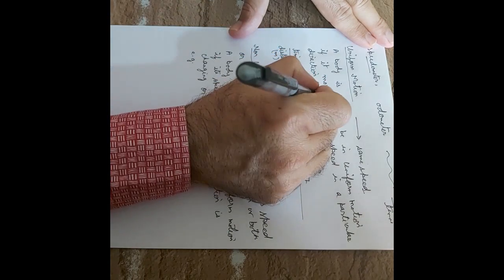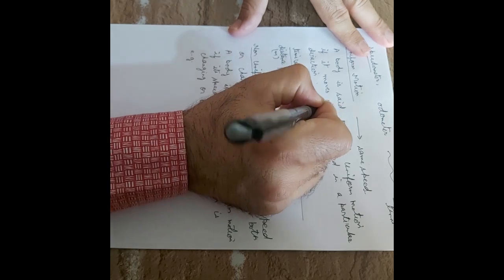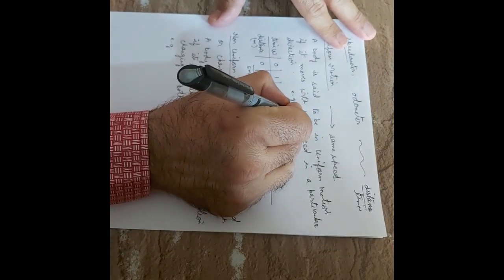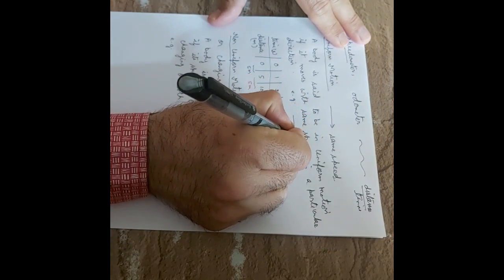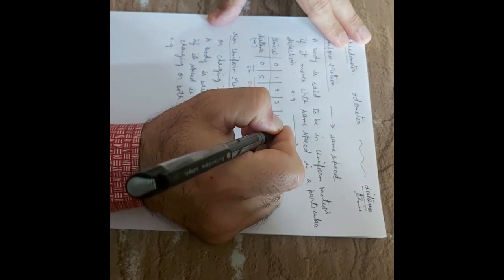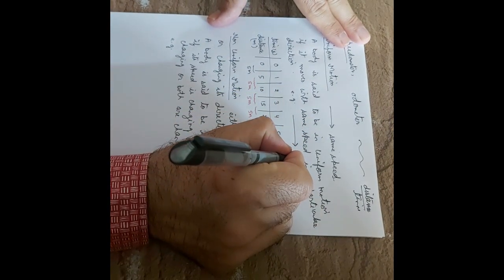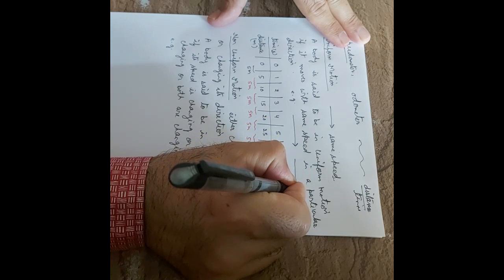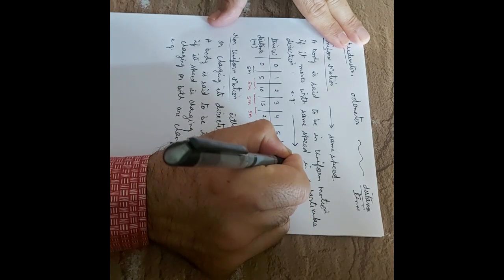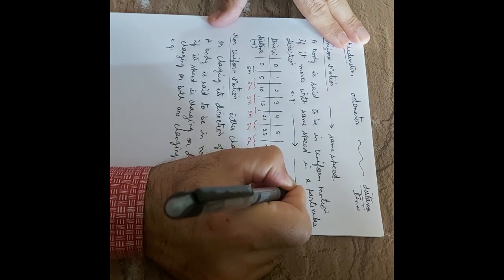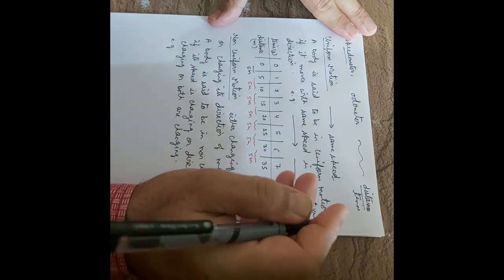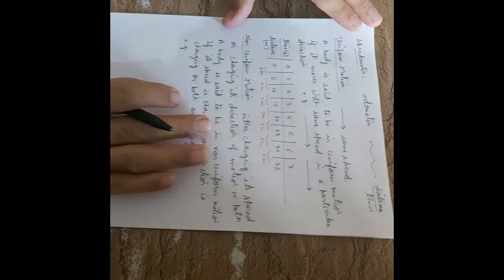The examples of the uniform motion are a body moving in the same direction with the same speed. For example, the motion of an aeroplane. Let us say an aeroplane is flying with the same speed in the same direction. Let us say there is a smooth road and a car is moving straight with the same speed. Such a motion is the uniform motion.